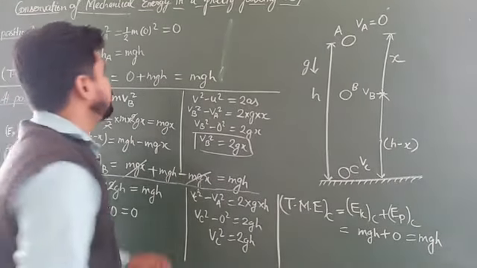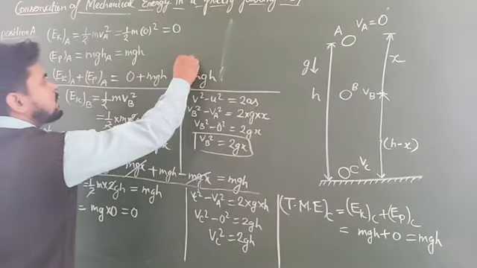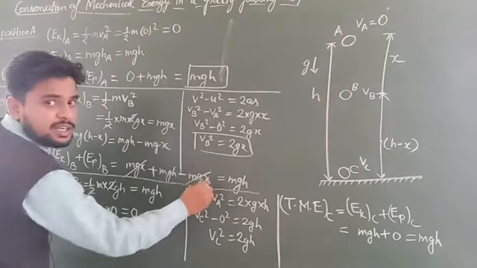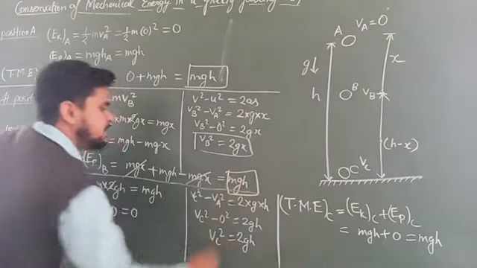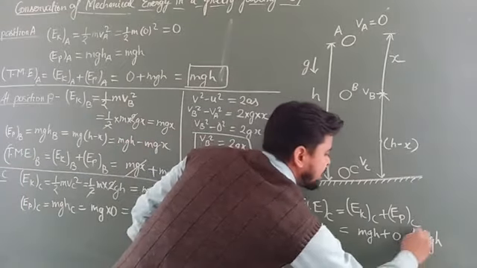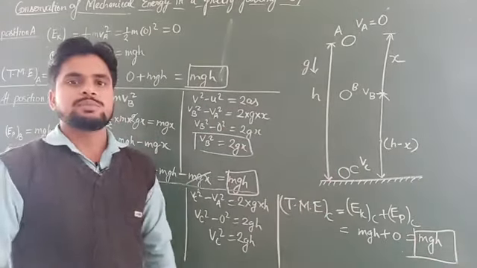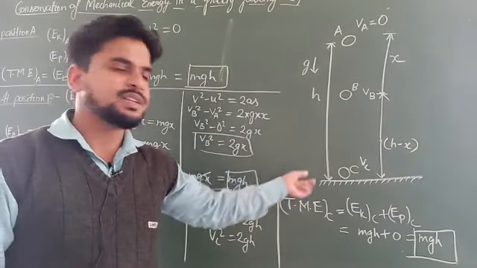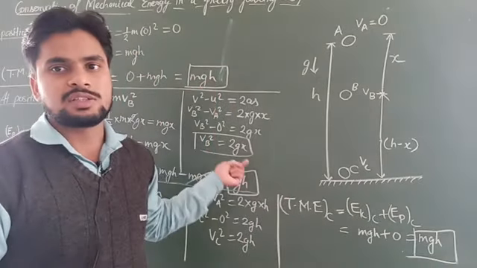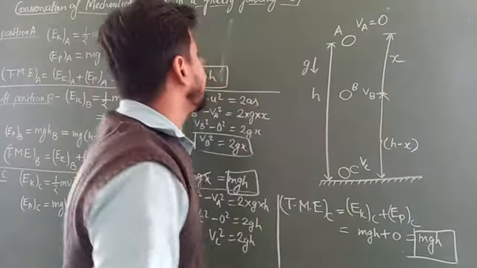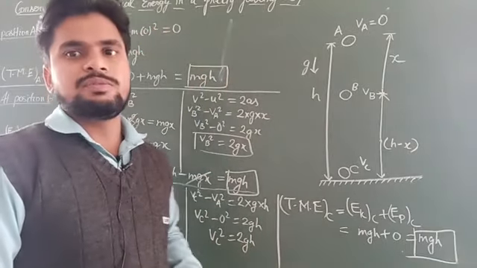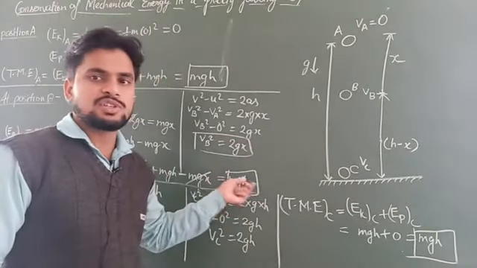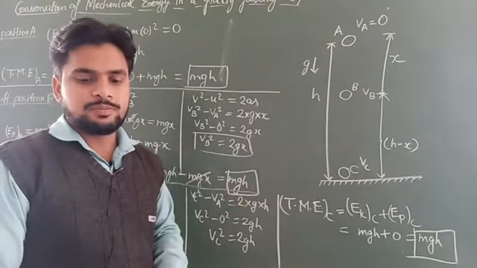So what we have observed? We observed that at position A, the total mechanical energy is mgh. At position B, the total mechanical energy is mgh. And at position C also, the total mechanical energy is mgh. It means everywhere in the journey of a freely falling object, the total mechanical energy remains the same, mgh. Hence we can say the mechanical energy remains conserved in the motion of a freely falling object. Okay students? So this is the derivation of conservation of mechanical energy in a freely falling object.